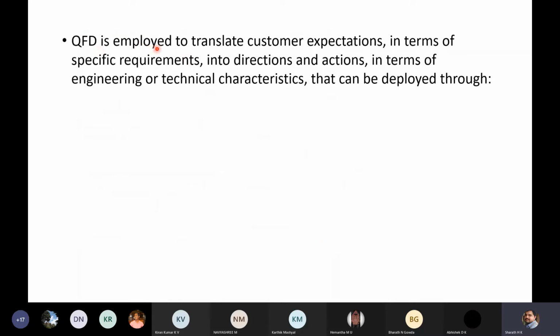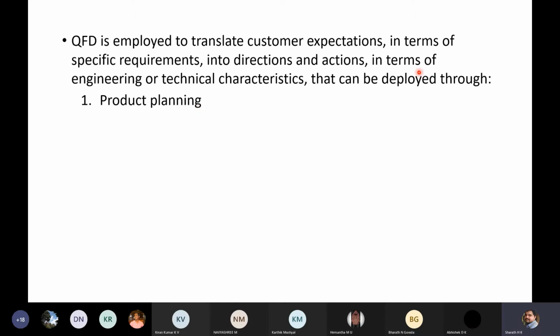Quality function deployment is employed to translate customer expectations, that is needs, in terms of specific requirements into directions and actions. Directions and actions means, being a mechanical engineer, after getting the needs from the management or marketing department, you will start designing. That is the direction in which you can move. Action means after designing you have to start production. In terms of engineering or technical characteristics that can be deployed, customer expectations should be converted into technical characteristics that we will discuss later.